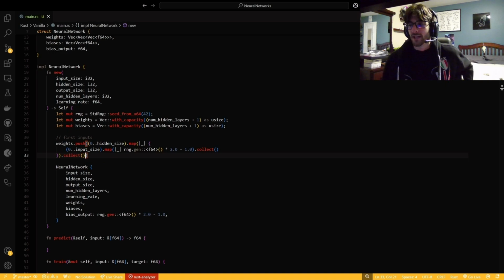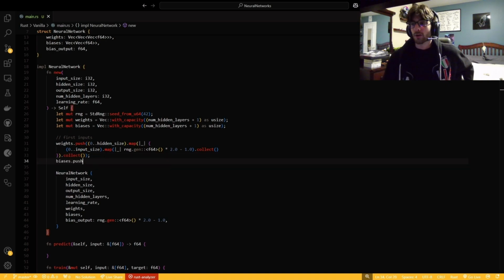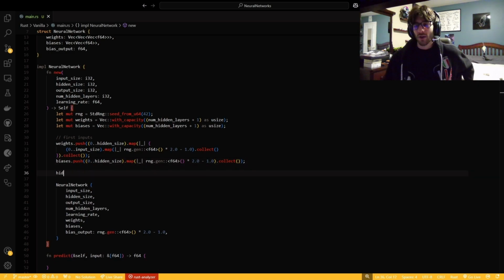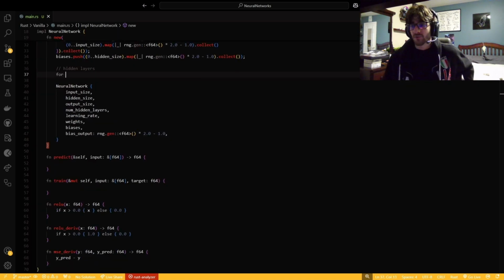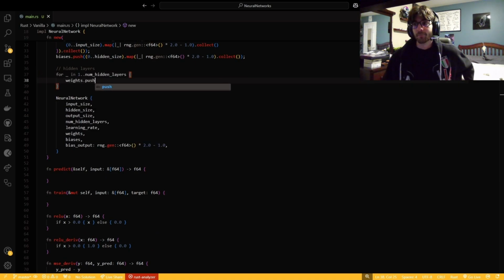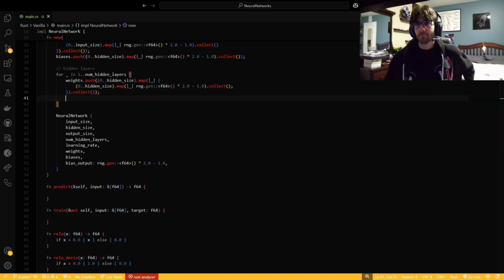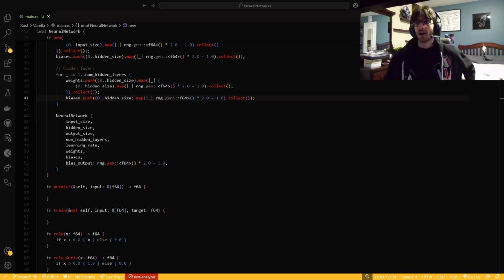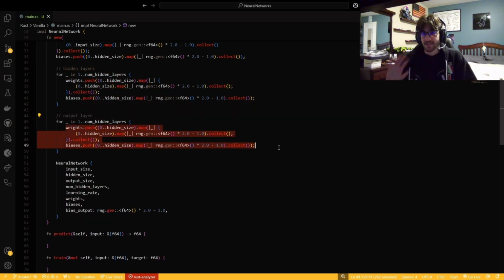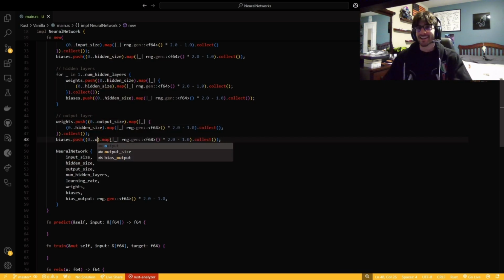Also, another little nuance between languages right here. I have random.generate and then 2 times 2.0 minus 1.0. I needed it for the accuracy. Not quite sure why. Maybe someone who's better than me at Rust would be able to explain why it would make sense to do the times 2.0 minus 1. One thing I really did like about Rust was right there: if you just need to loop through something and you don't care about the thing you're looping over, you just need it as a range, it's for underscore in start dot dot, whatever you want to go up to. I like that. I like that a lot.